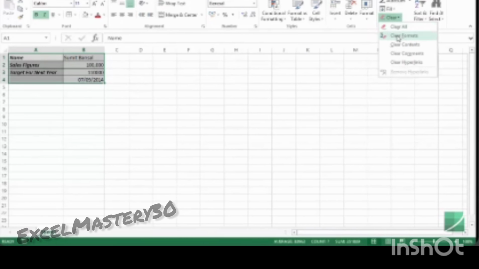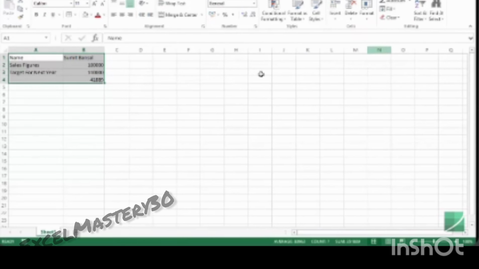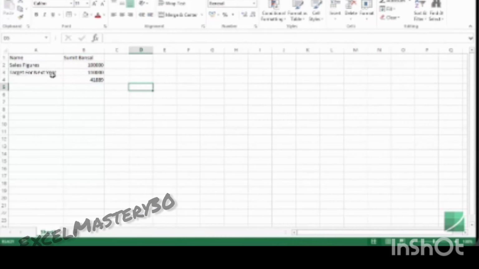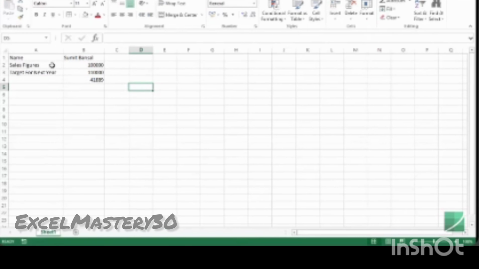You can also clear formats only. So if I hit this, you can see that all the formatting has gone. The borders, the shading, the bold and italics have gone. Now let me hit Control Z again.